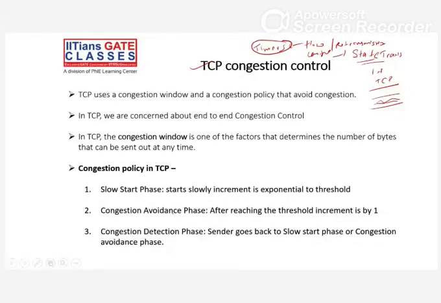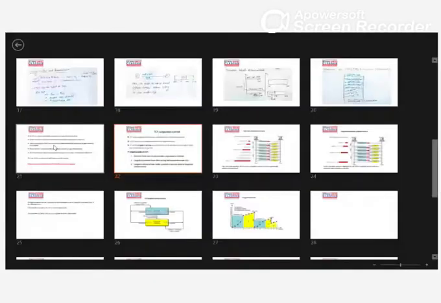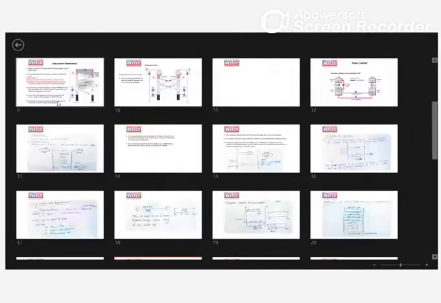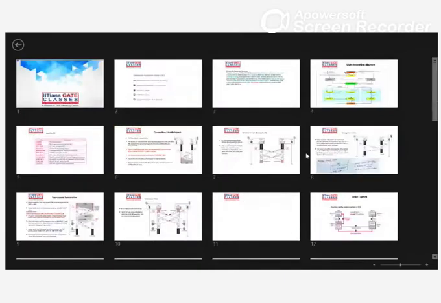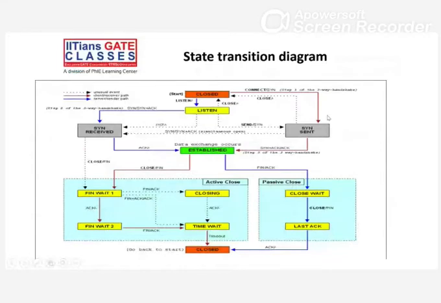Let's go back. Yesterday's lecture we discussed this one, right? In the starting, both client and server are in the closed state, then the server comes to the listen state.